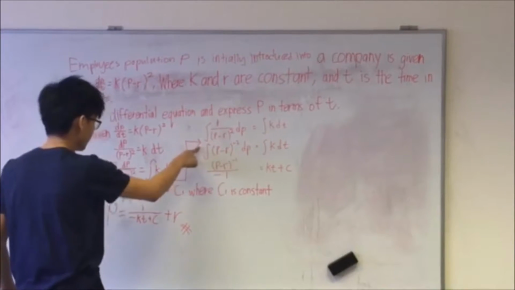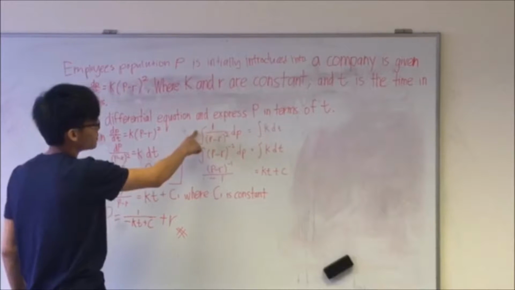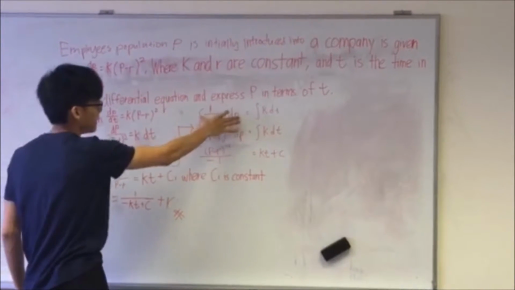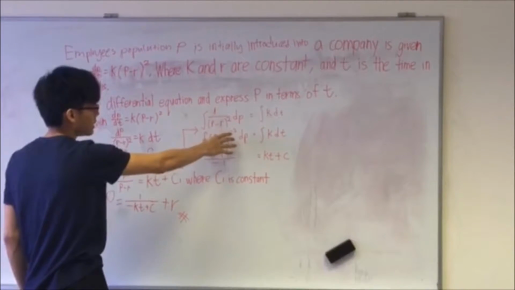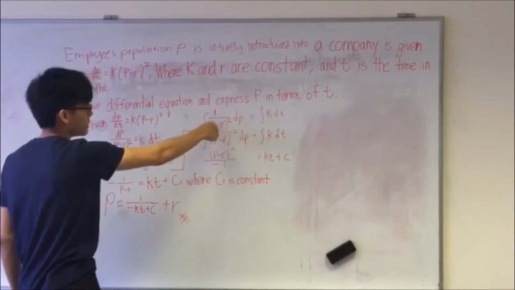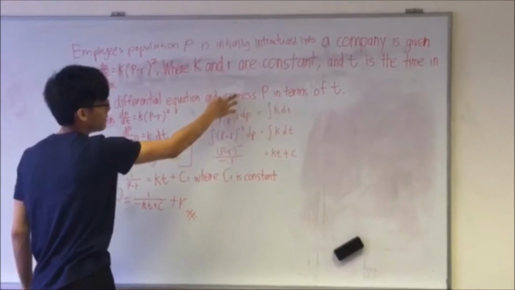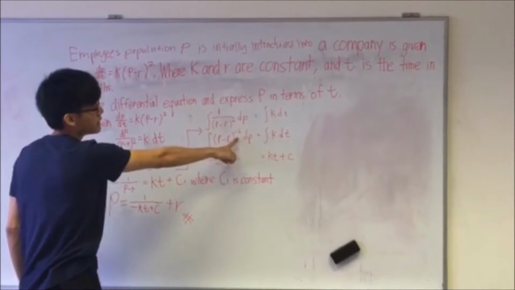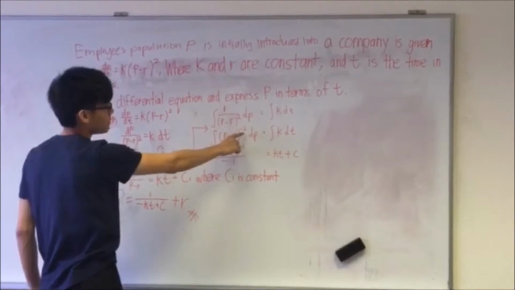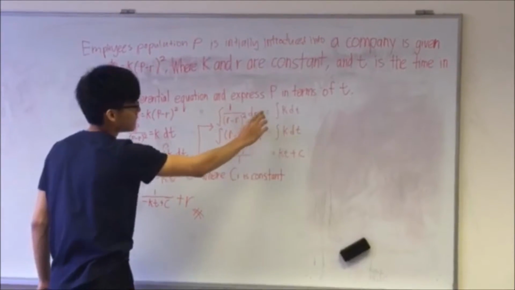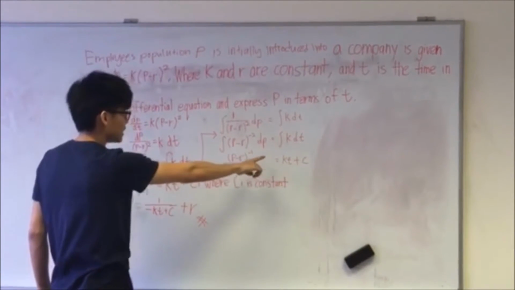From here, we can express this in this form, and to make it easier to integrate, we wouldn't want it as a fraction, so we can move this term up. When we move it up, the power of 2 becomes negative 2. Then from here, we can integrate both sides.